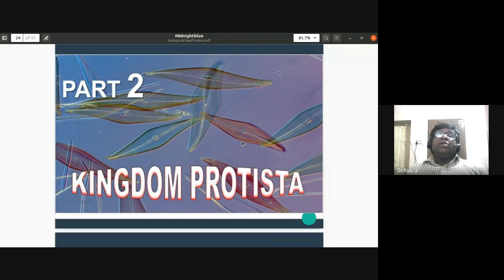They are eukaryotic organisms. That is, their nucleus has a nuclear membrane and nucleolus, so they are considered to be eukaryotic organisms. They have a true nucleus. Apart from that, they have ribosomes of 80S type with a larger subunit of 60S and a smaller subunit of 40S.